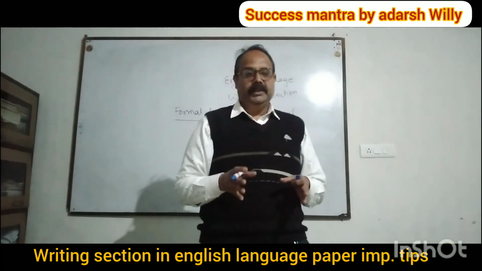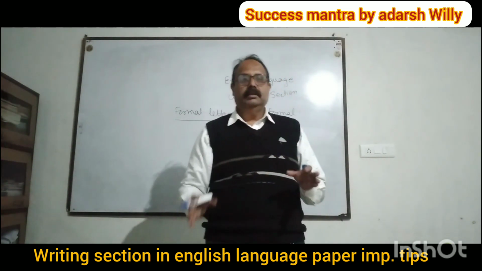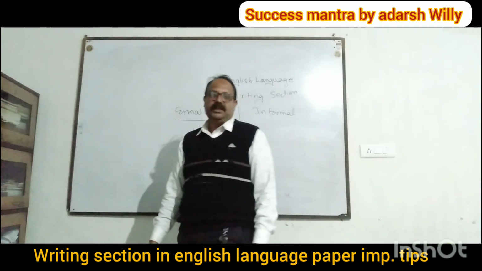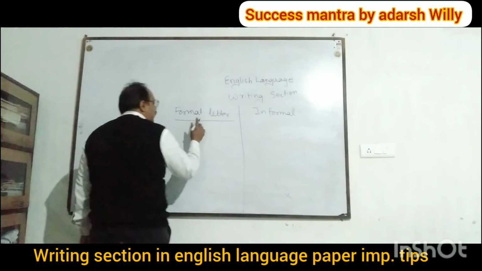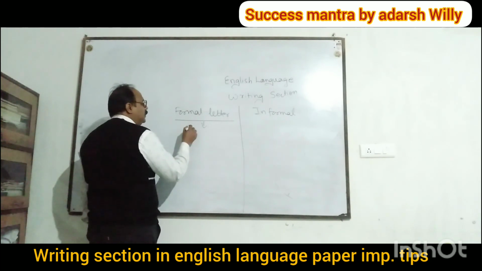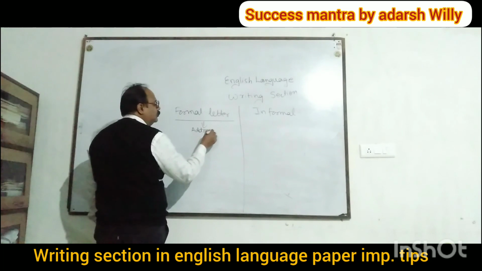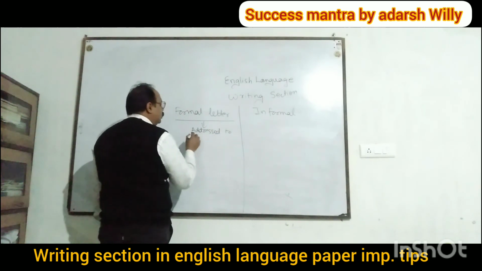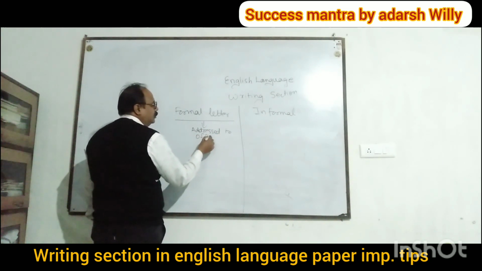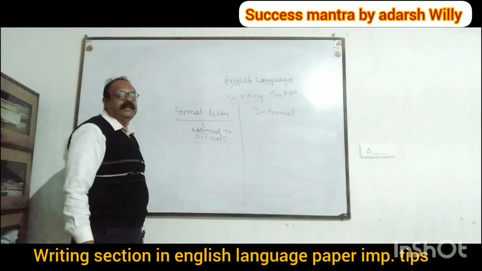The second important thing is that the format of the letter should be correct. The first thing that you write in the formal letter: this letter is addressed to officials, so this is also known as the official letter.